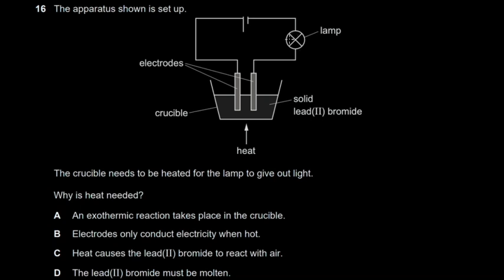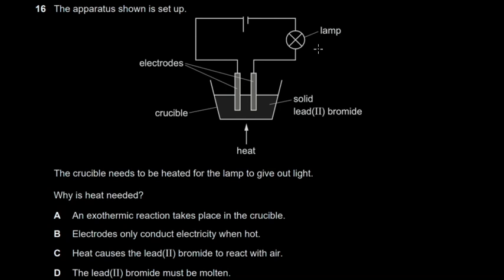You have this lamp here, and this solution or this part here is supposed to connect to create a conductor, such that if lead bromide is a conductor in whatever state that we want it to be in, that means that we'll see the light glow.